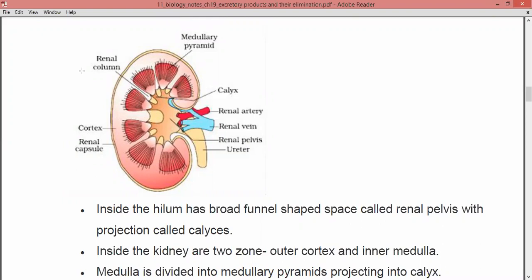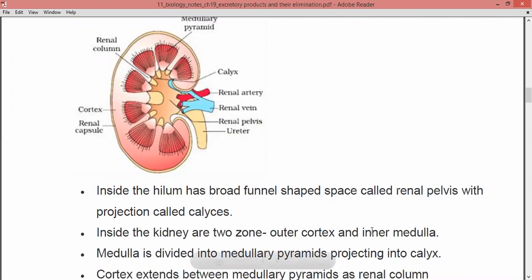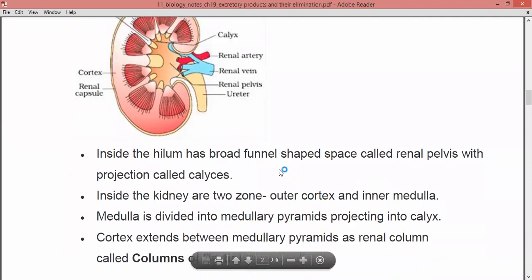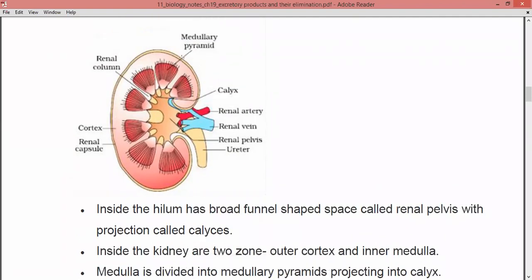Now the medulla is divided into medullary pyramids which project into the calyx, right? So you can see this is the medulla region, and all the pyramids are made up of the medulla region.